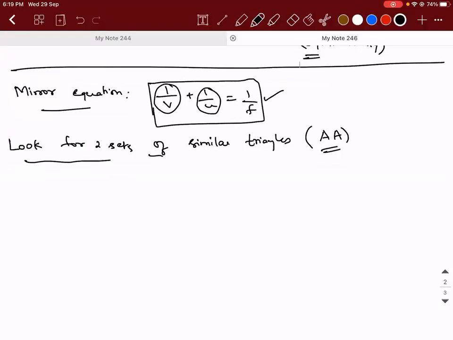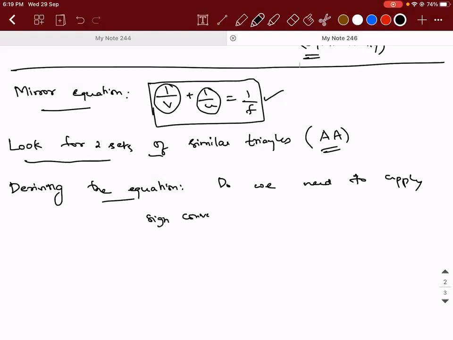While deriving the equation, do we need to apply sign convention? Yes, sir. And what is the other time we need to apply sign convention? I don't get the question. You will apply sign convention during derivation. While solving problems also, will you apply sign convention? Yes, sir. So you need to apply sign convention while solving problems also.